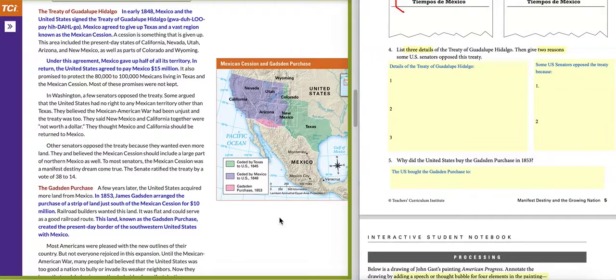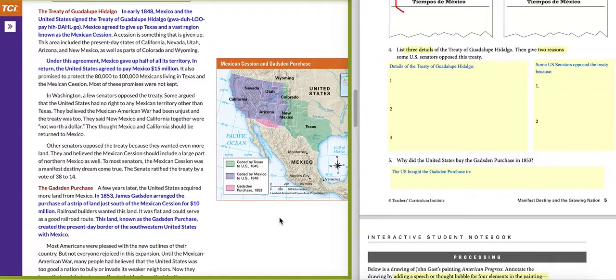In Washington, a few senators opposed the treaty. Some argued that the United States had no right to any Mexican territory other than Texas. They believed the Mexican-American War had been unjust and the treaty was too. They said New Mexico and California together were not worth a dollar. They thought Mexico and California should be returned to Mexico.